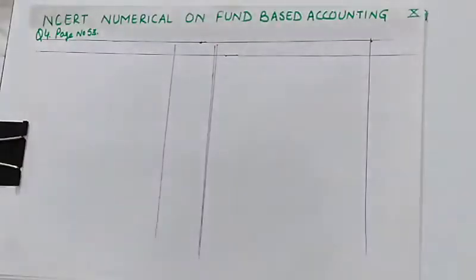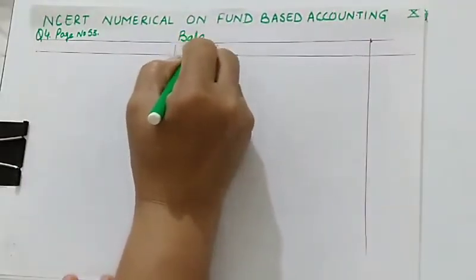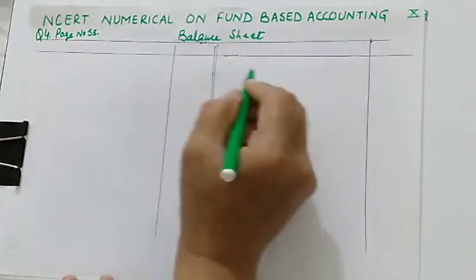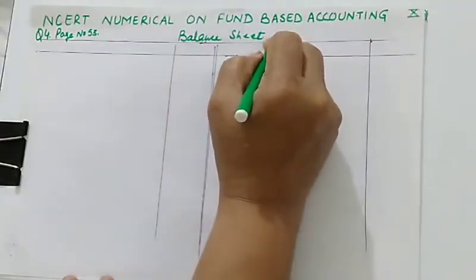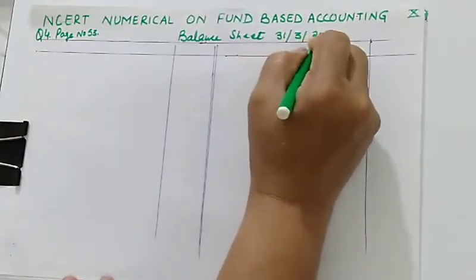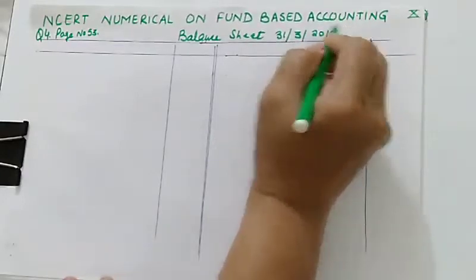So you know that whenever we are doing fund theory, fund has to be shown in the balance sheet, and especially when you are showing specific fund, it has to be shown in the balance sheet. So I am preparing a balance sheet for the year ended 31st March 2016.